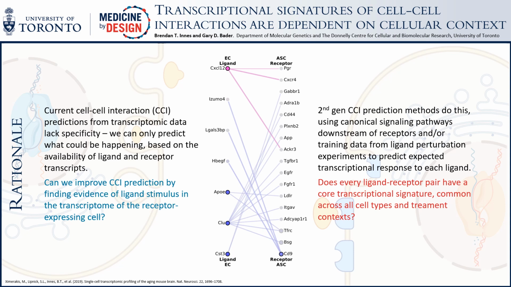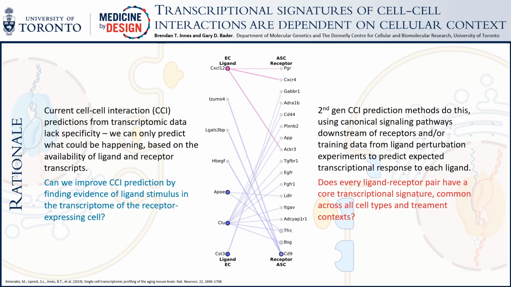We asked this question because we're interested in predicting how cells talk to each other from single-cell RNA-seq. Currently we can only hypothesize that cells may be interacting based on the expression of cognate ligand-receptor pairs in pairs of cell types. If we knew what changes in gene expression we'd expect to see if a particular ligand had been activated, or a particular receptor had been activated, we'd be able to improve these predictions.